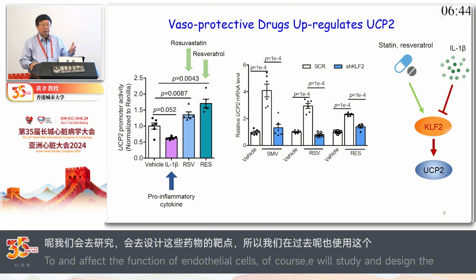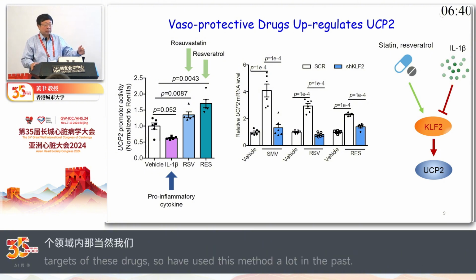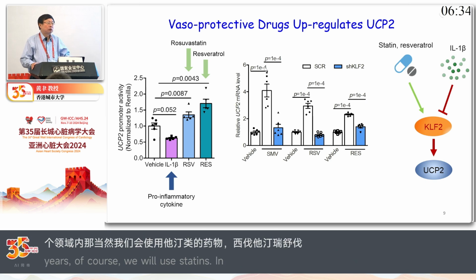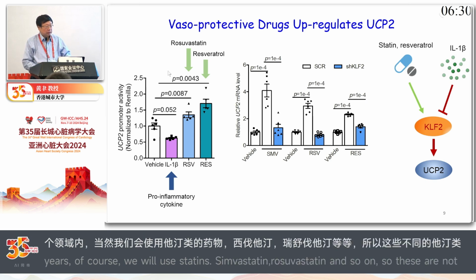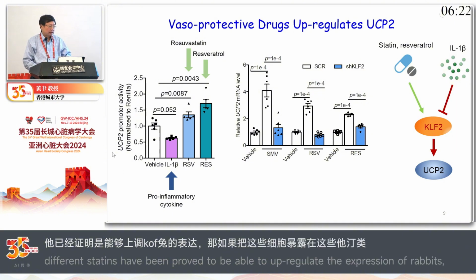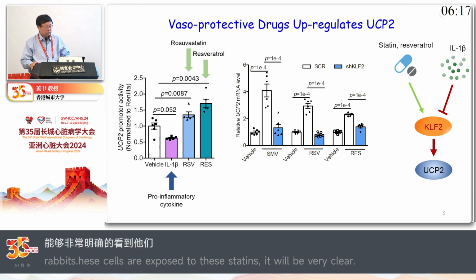And then one, of course, is our favorite drug. It's a statin. We use rosuvastatin and simvastatin. Another is resveratrol. These are both drugs we showed before are able to increase KLF2. And here, if you treat your human endothelial cells with either of those drugs, you can see very clearly they are capable of increasing expression of UCP2 messenger RNA, and also the protein level.